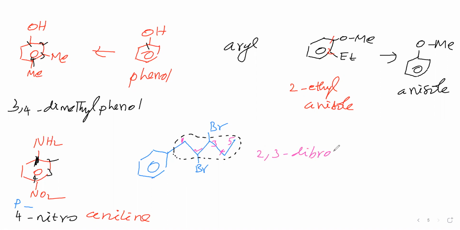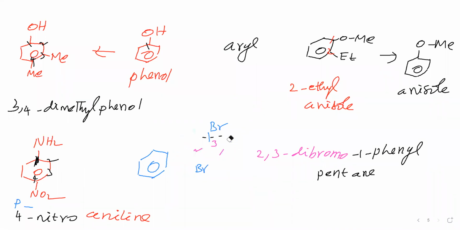This phenyl ring is present at the first carbon, therefore we are treating it as 1-phenyl. Here 5 carbon atoms are present, therefore pentane. This is one way. Is there another way of numbering, another way of naming this compound? That we'll see.